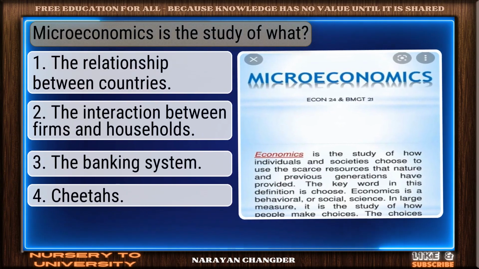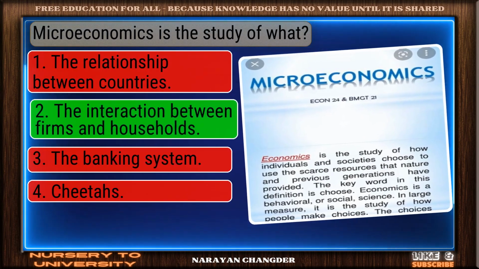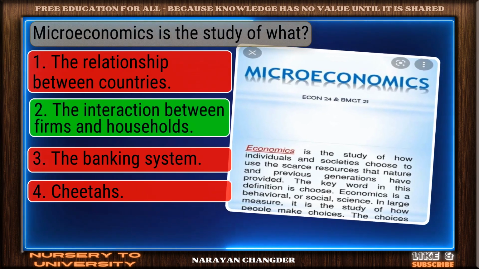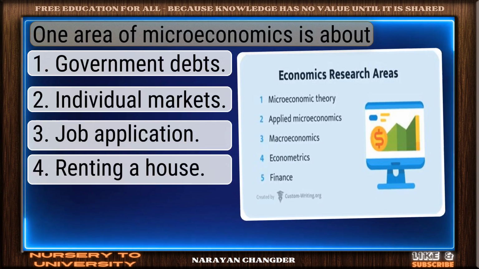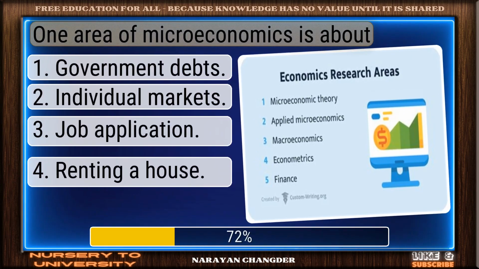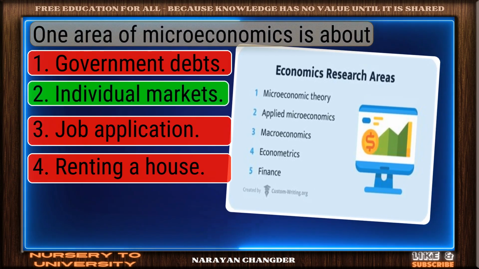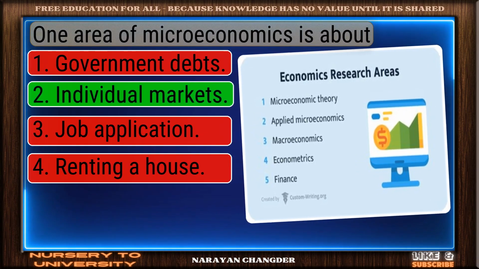Microeconomics is the study of what? Excellent. The interaction between firms and households is a brilliant choice. One area of microeconomics is about... Excellent choice. Individual markets is the right answer.